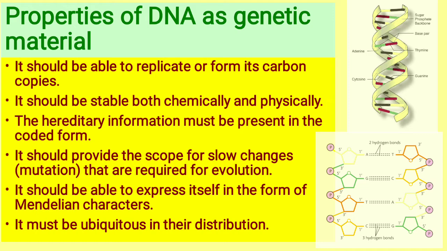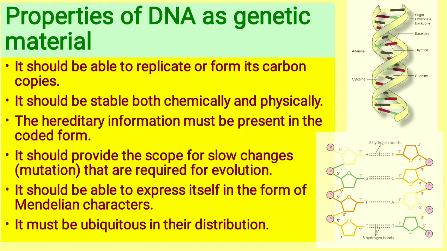That means it should be able to form its carbon copy so that it is transmitted in the same way from one generation into the other. So that is the first property. The mechanism of replication I am going to discuss in the upcoming videos.